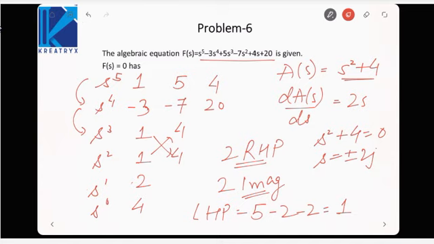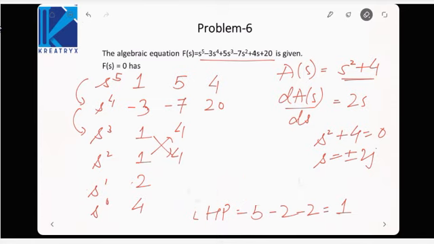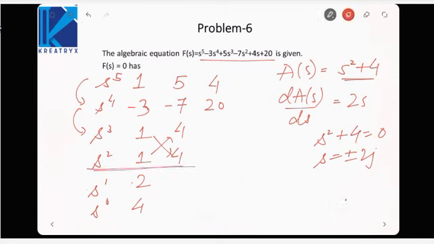Otherwise, one thing I also told you about is the sign changes below the auxiliary equation. So here if you see, this was my auxiliary equation. Sign change below this auxiliary equation is 0. Okay, 0 sign change below AE.